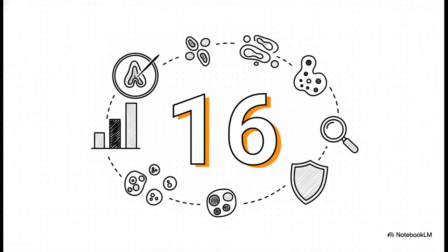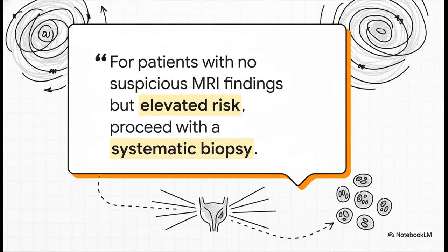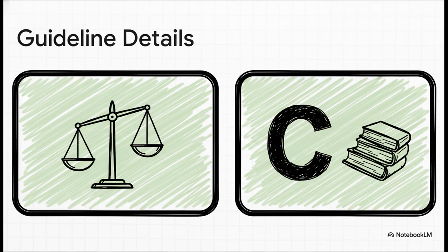Statement 16. For patients with both absence of suspicious findings on MRI and elevated risk for GG2+ prostate cancer, clinicians should proceed with a systematic biopsy. This is a moderate recommendation. The evidence level is grade C.